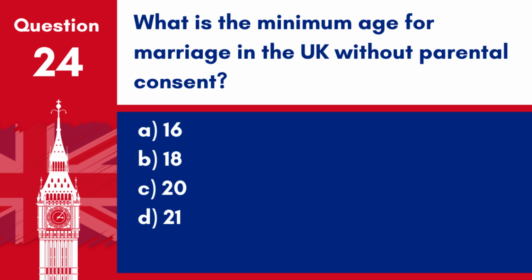Question 24. What is the minimum age for marriage in the UK without parental consent? A. 16. B. 18. C. 20. D. 21. Answer: B. 18. In the UK, the minimum age for marriage without parental consent is 18 years old.